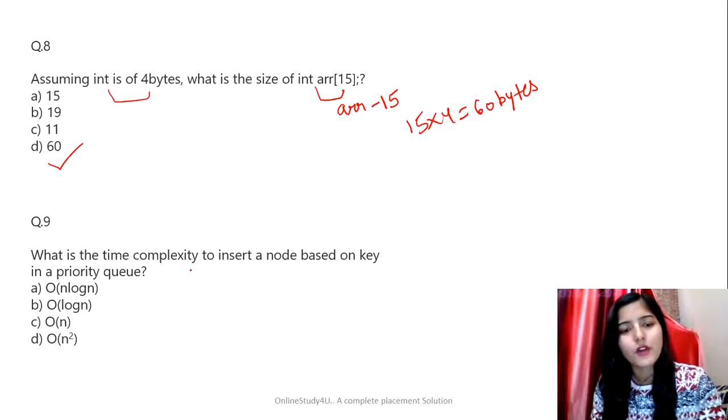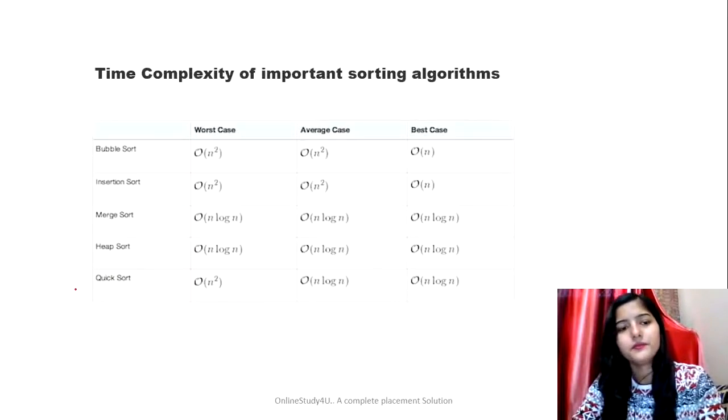In the worst case, you have to go through all the nodes, right? So in that case, what is going to be the time complexity? Big O of n, right? So that's why the correct answer is going to be option C. Make sure to revise the time complexities of important algorithms. Mainly, they will ask questions from them, and it is going to be really helpful for you in interviews as well. In an interview also, they can ask you what is the time complexity of this algorithm or that algorithm. So make sure to revise them all.